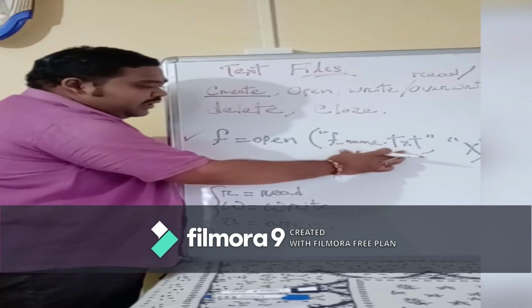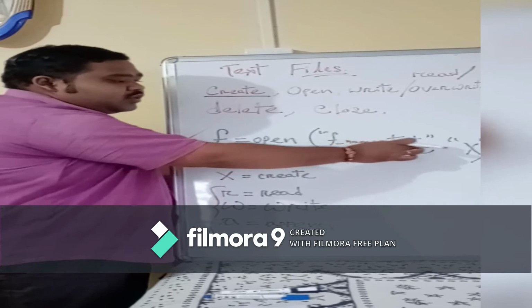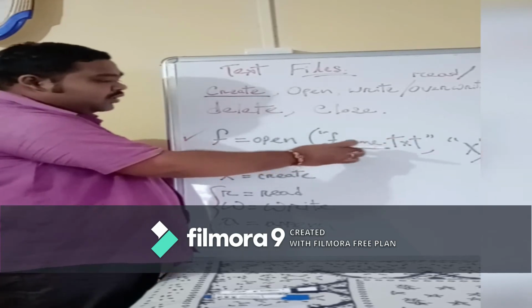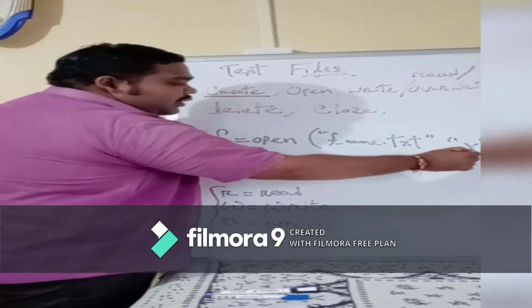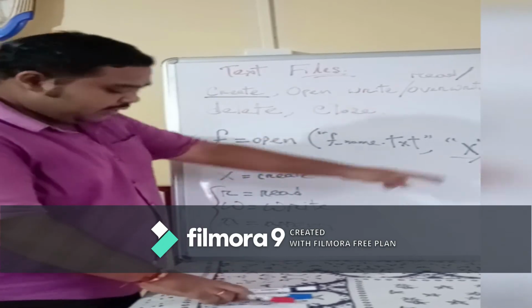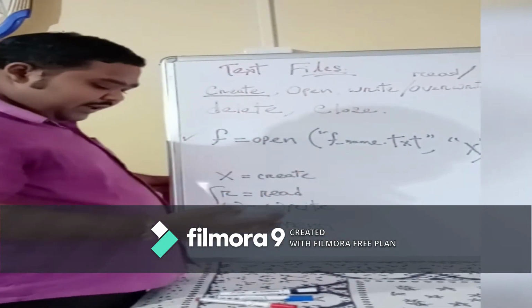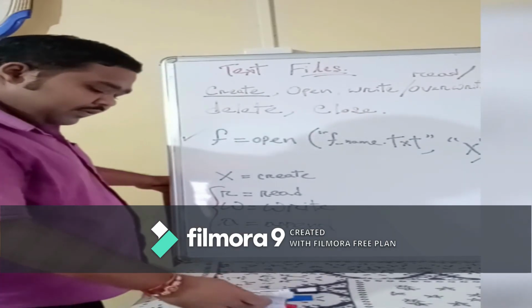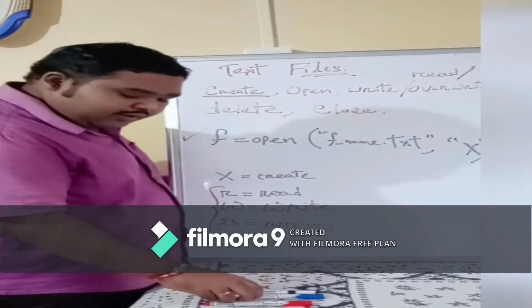So first, what will be there in the double quote: file name dot txt. As it is a text file, so extension is dot txt. So file name डालना है और X for creating you have to put X here. You are first creating the file. Alright. So after the file has been created, किसी ने create कर लिया, डाटा वाटा स्टोर कर लिया. डाटा कैसे स्टोर करेंगे? That I will discuss now.